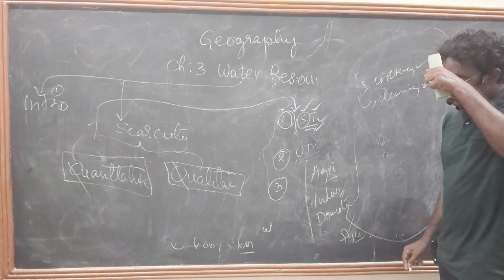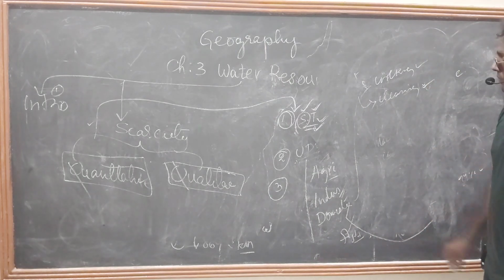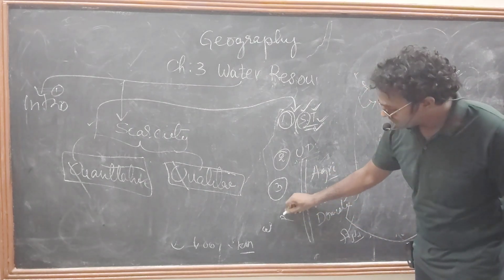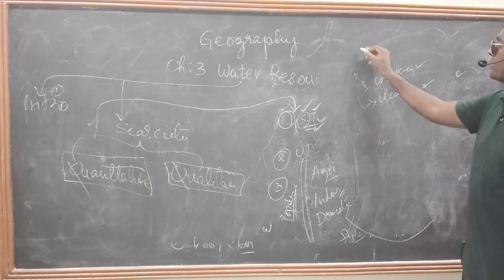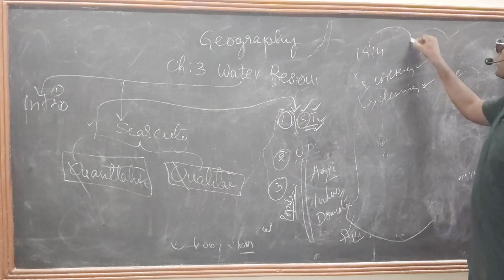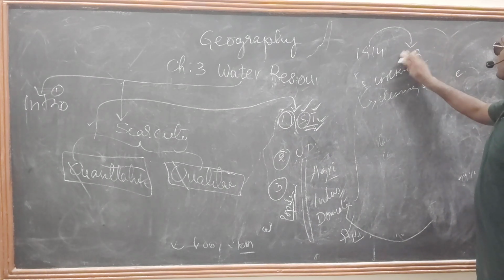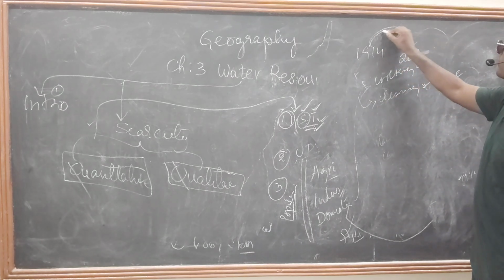And one more thing we need to discuss here. The very important point is population. Population is increasing day by day. Comparing 1947 to 2023, the population has increased very rapidly.